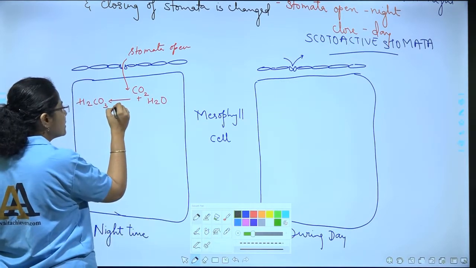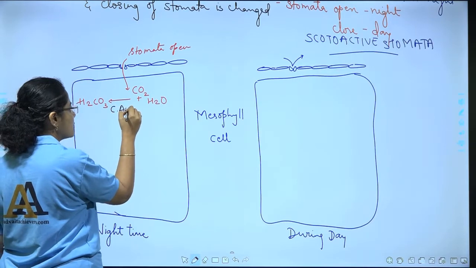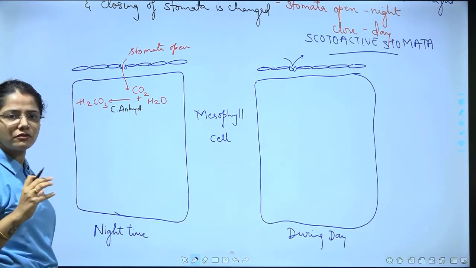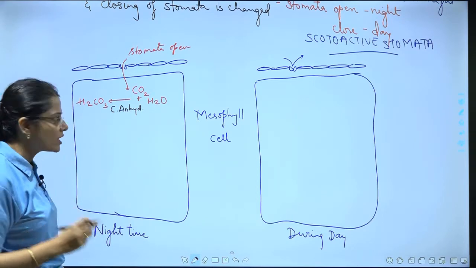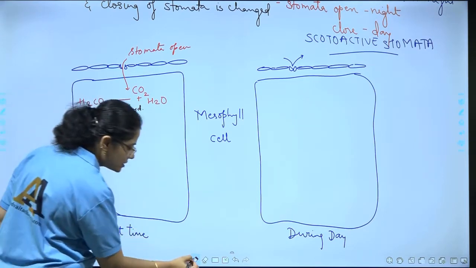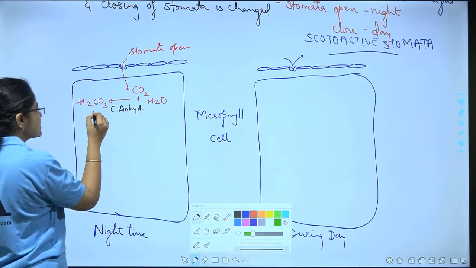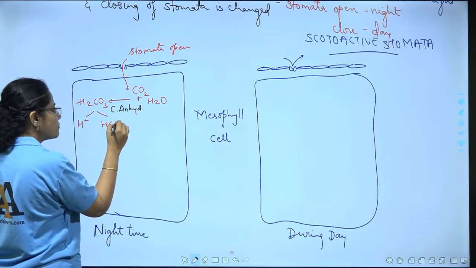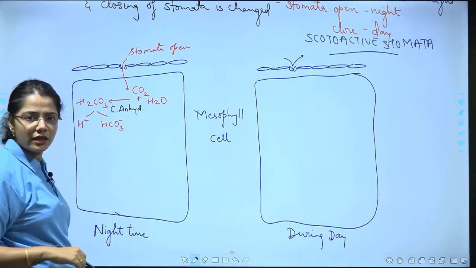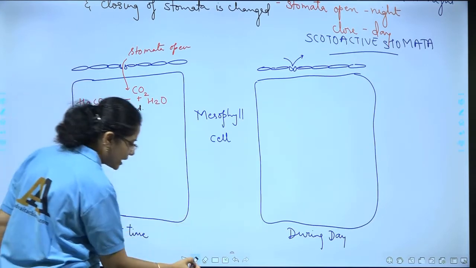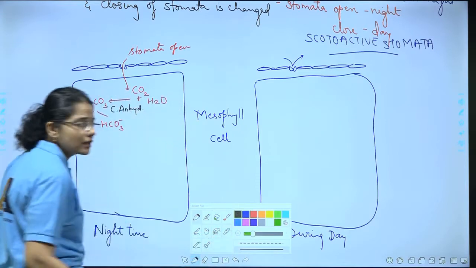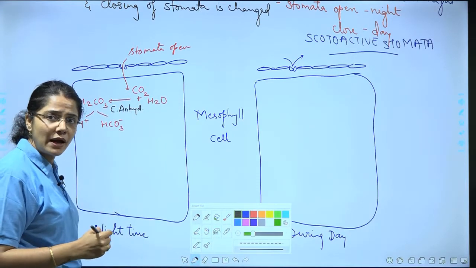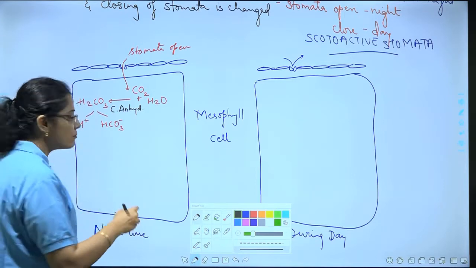I am writing it in short as C anhyd, but we know the enzyme is carbonic anhydrase. Then this carbonic acid splits into H plus and the bicarbonate ion. This bicarbonate ion in turn is accepted by PEP, phosphoenol pyruvate, which is a 3-carbon compound.